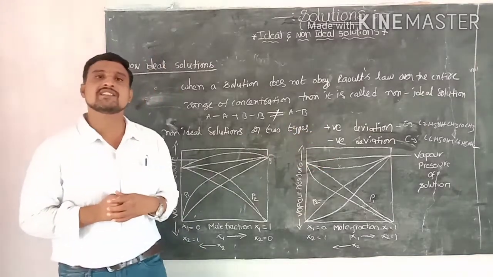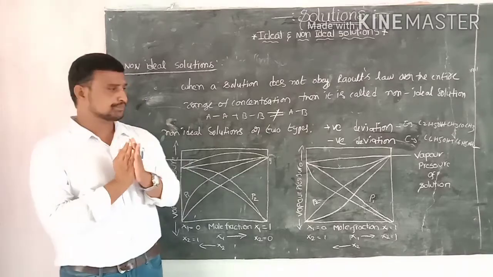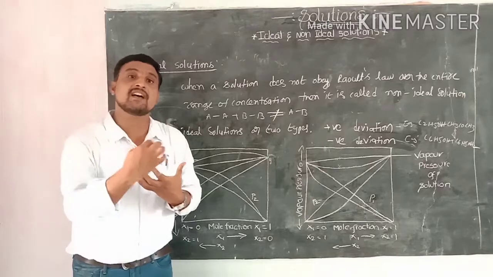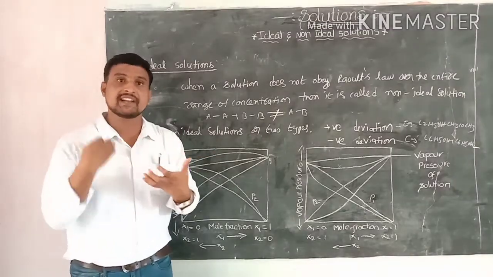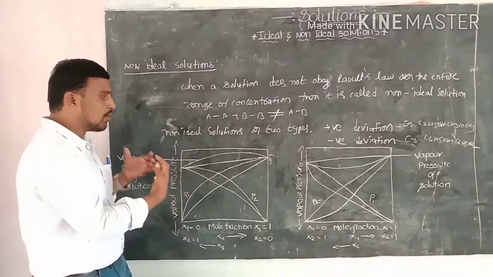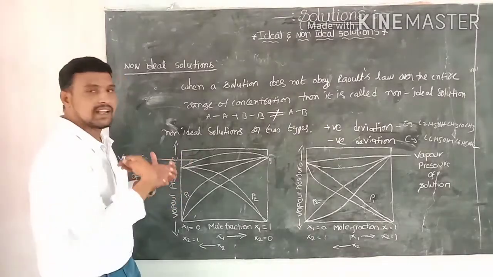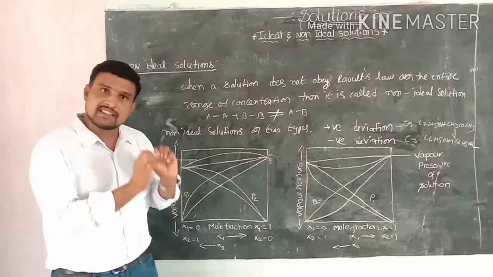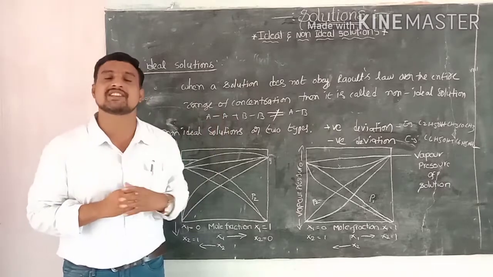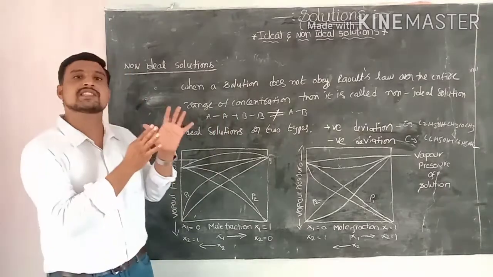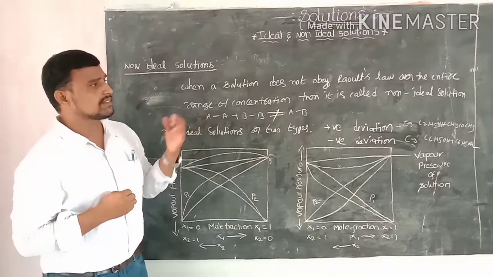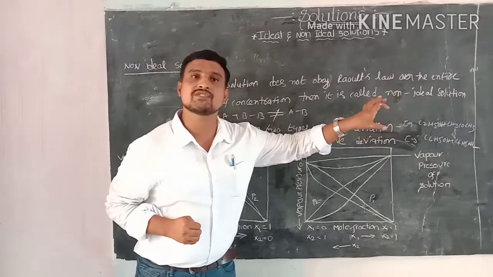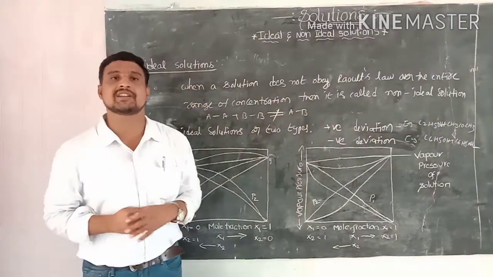Positive deviation: when the solution gives a positive deviation, the vapor pressure of the solution is greater than the original one, greater than the Raoult's law curve. Examples of positive deviation: ethyl alcohol and acetone. The mixture of ethyl alcohol and acetone gives a positive deviation.